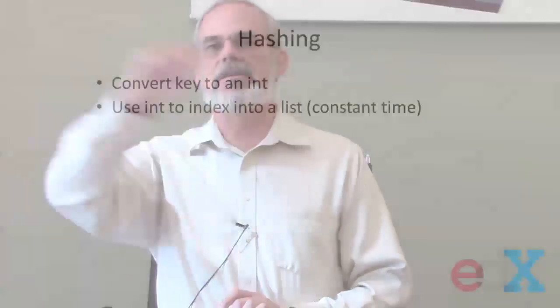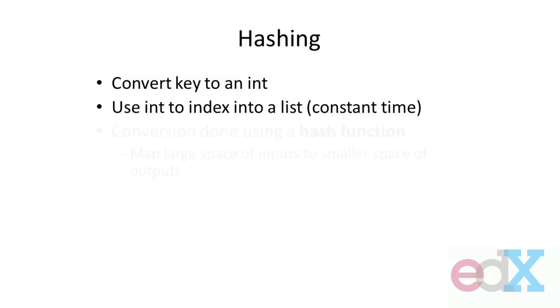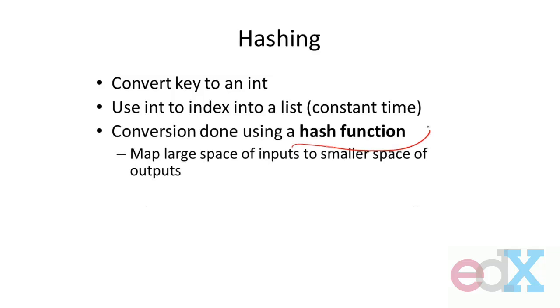Right? So basically, when I've got a dictionary, I'm using, if you like, this notion of indirection in a more complicated way. The elements are stored in a list, but to figure out where in the list to put them, I'm going to use this hash function to say, given the key, here's the location to go to. Now, conversion is done with this thing we call a hash function. And the idea of a hash function is it's going to map a large space of inputs to a much smaller space of outputs. Because it's doing this, it could, in principle, be a many-to-one mapping.